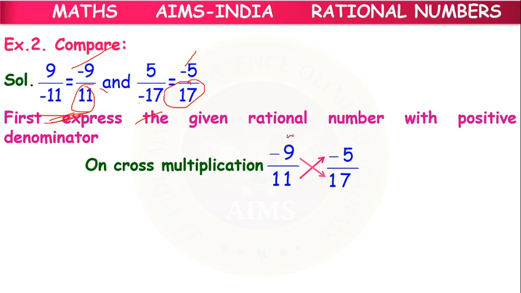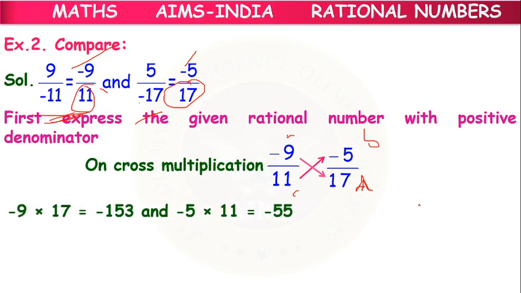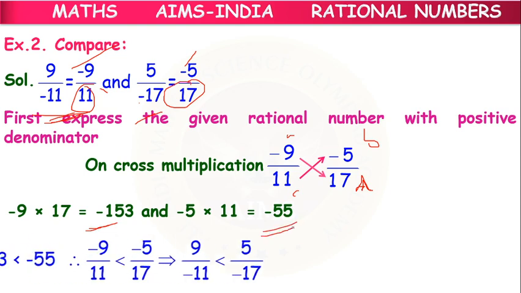This is A, C, B, D like that we are taking. We are cross multiplying. So we have got minus 153 and minus 55.